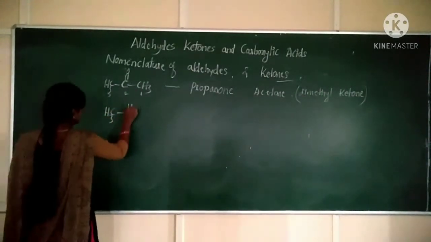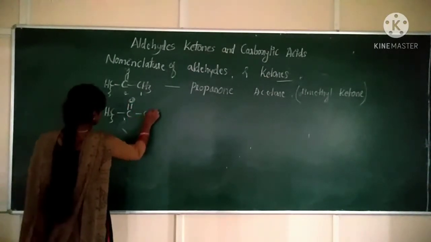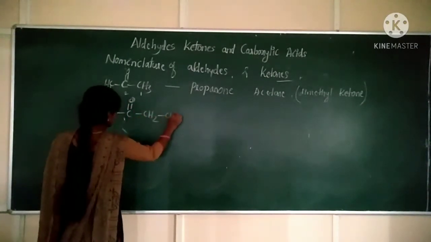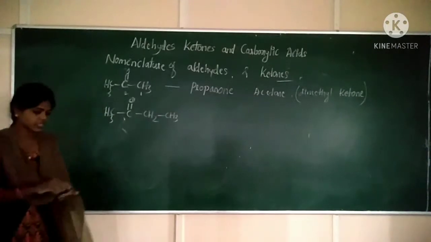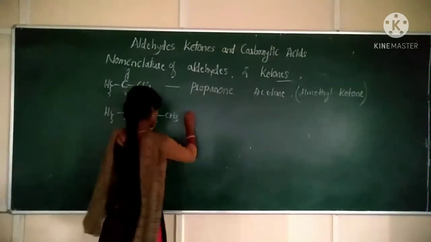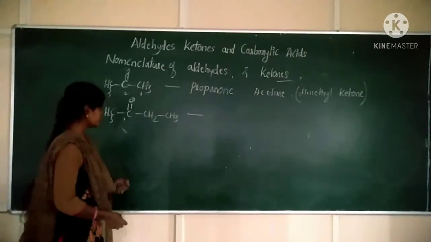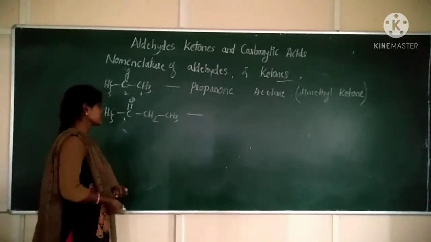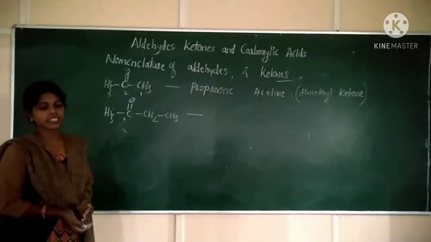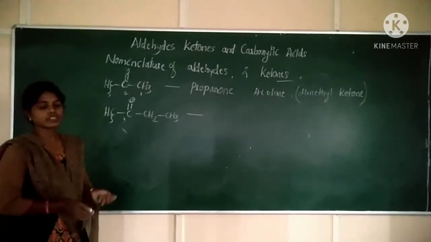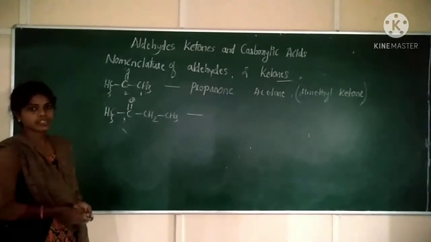So next example. CH3-CO-CH2-CH3. So this is the organic compound. Name it. What is the rule? Select the longest chain and number it from the side where the functional group gets the least number.